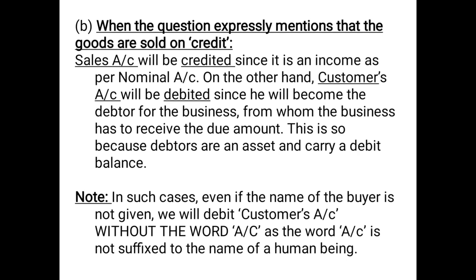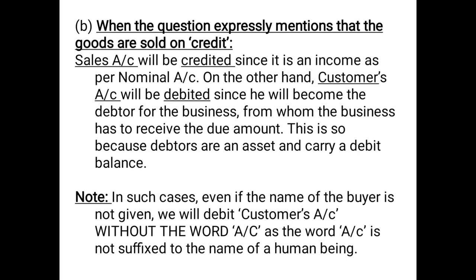Now what will happen? The customer in this case has become a debtor for the business. Debtor means what? We have already discussed the term debtor while discussing the basic terminology chapter. Debtors are the persons or institutions who owe some money to the business. That means debtors are an asset for the business, and asset, as we know, carries a debit balance.